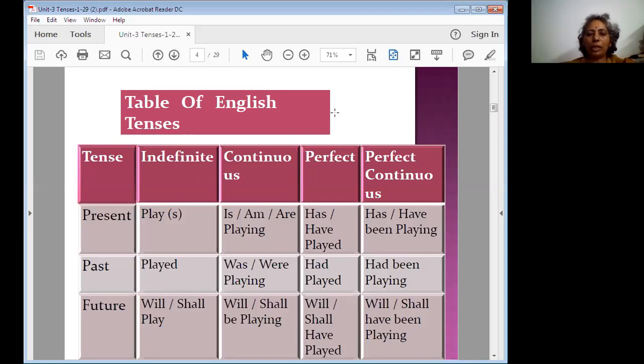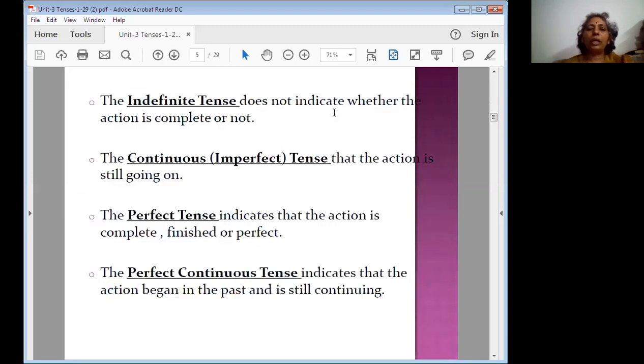Now this is the table of the English tenses you see. Now you check the sentences one by one. The indefinite tense does not indicate whether the action is complete or not. This is the sure point here. And the continuous or imperfect tense indicates that the action is still going on. The perfect tense indicates the action is complete, finished, or perfect. So finally, perfect means complete. What do you mean by the word perfect? Complete. Next one is perfect continuous. Continuous means you can see the progress in the particular activity. It indicates that the action began in the past and is still continuing.